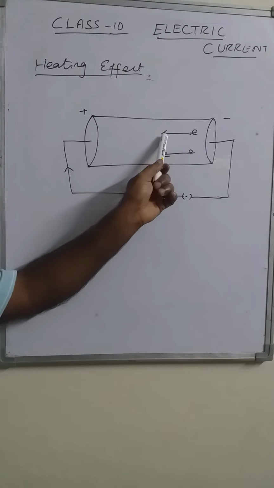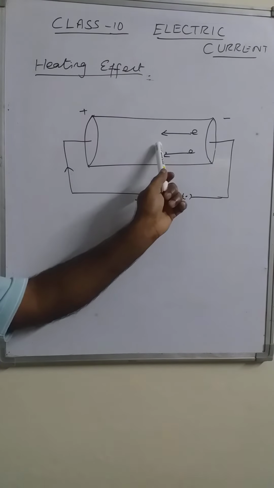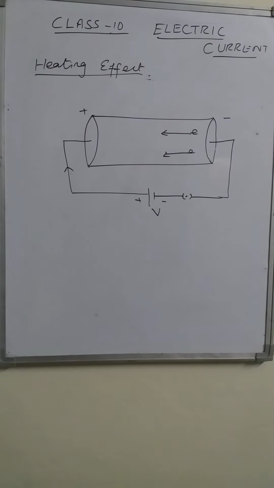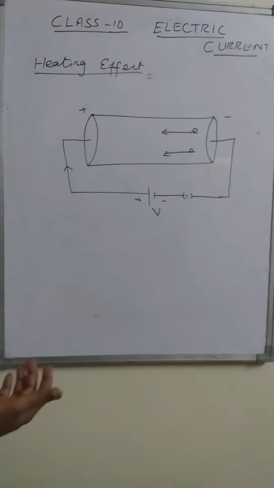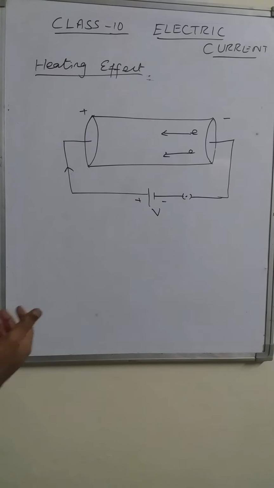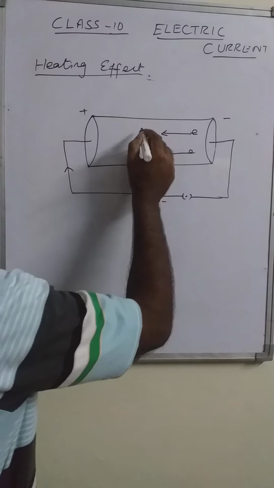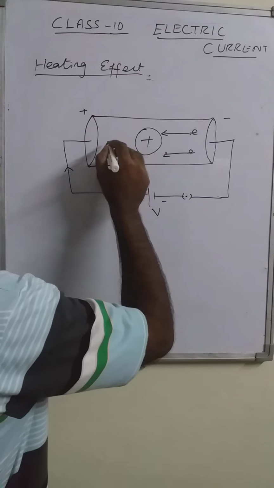At every step, the electron is facing the positive ions, and obviously the number of electrons is very large, so they collide with the positive ions frequently. Suppose here we have the positive ions.